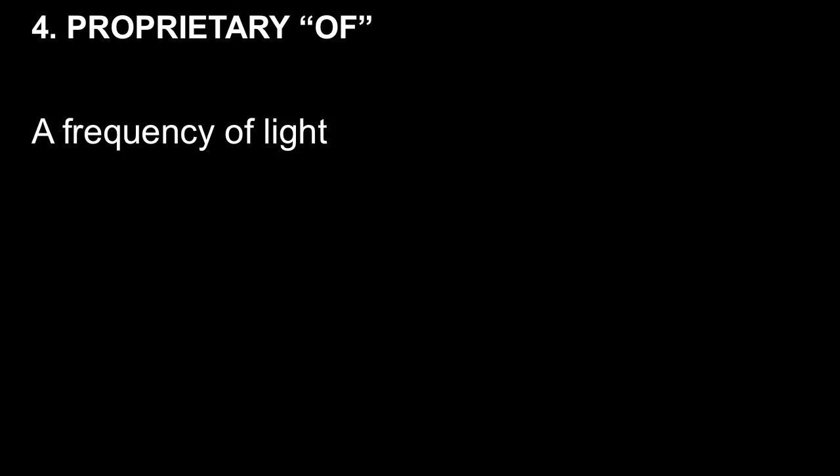In this particular case, we would be discussing only one frequency, so we need to use the word a. Contrast that with the speed of light. In any particular context, light has only one speed. That is why we are allowed to call it the speed of light. It is a unique property.